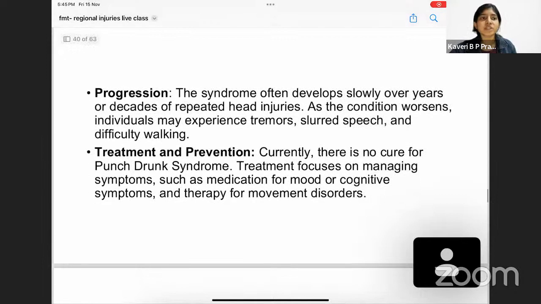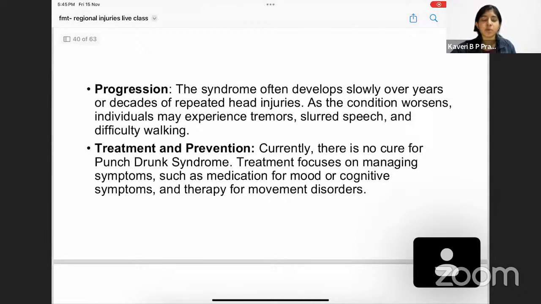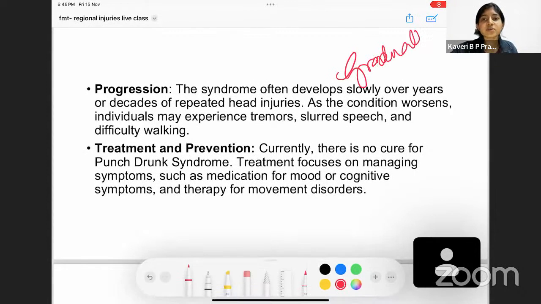What is the progression of punch drunk syndrome? It is a syndrome that develops over years or decades of repeated head injury. It is not a very rapid or sudden thing; it is a very gradual thing that happens. Initially, as I told you, there is irritation and memory loss. In later stages, there is intellectual disability, impaired cognition, and depression. As the condition worsens, individuals may experience tremor, slurred speech, and difficulty walking.